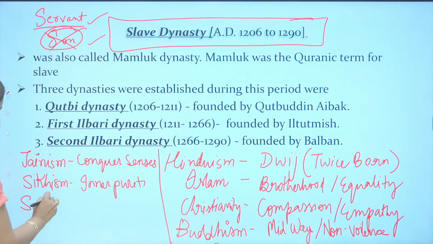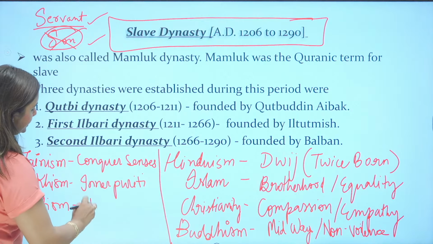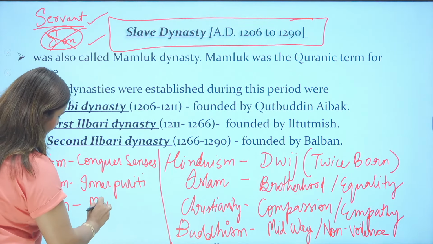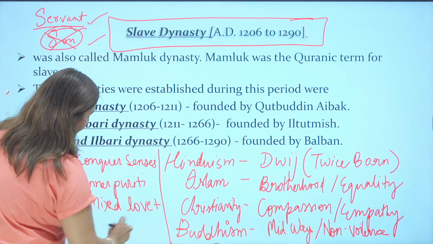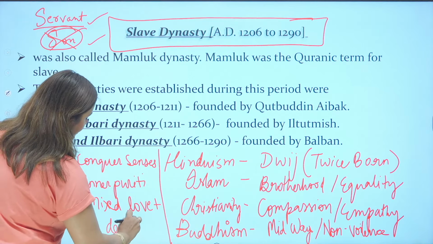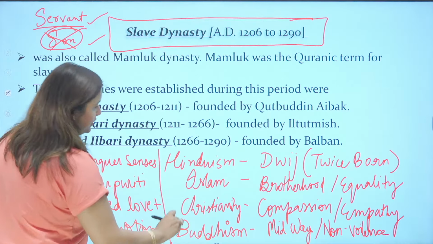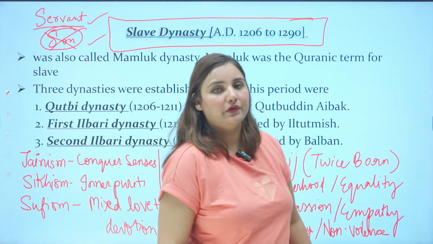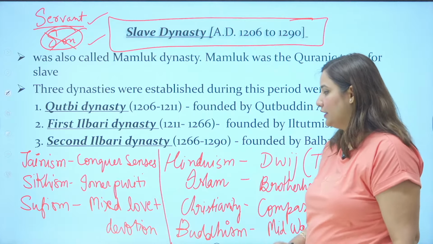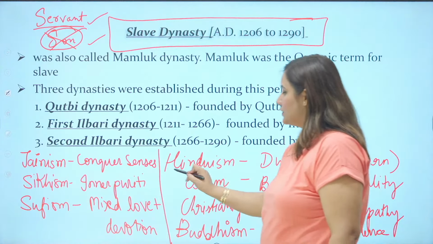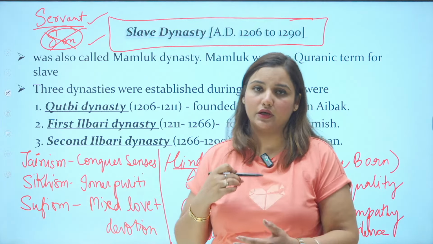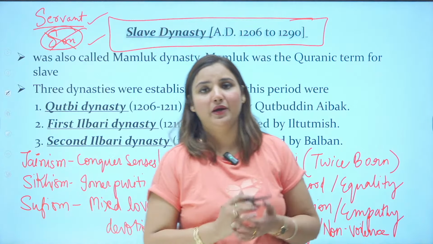Sufism mixes love with devotion. These are the concepts of different religions followed in India, and they were all very popular in the medieval times. Now, the idea of Hinduism, which is about twice born, comes with elaborate rituals, but it is very different